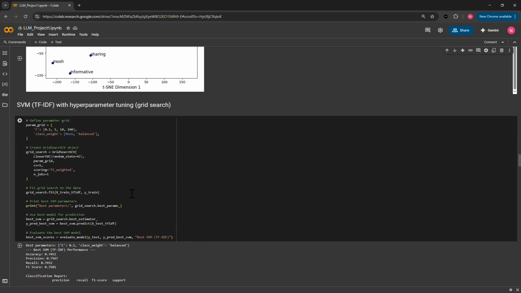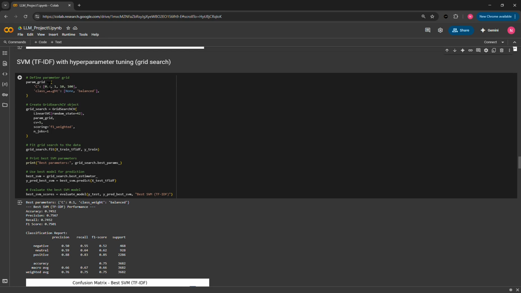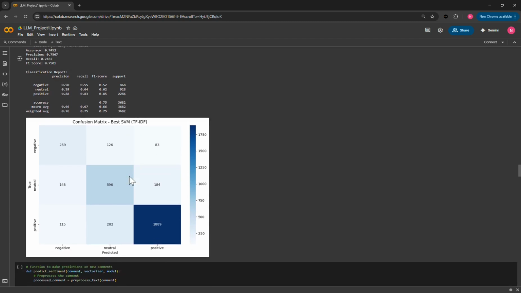So here, we noticed of our baseline models, the SVM TF-IDF model worked the best. So we wanted to incorporate some hyperparameter tuning using grid search to see if we could improve this model that much. So here we just use grid search with these parameters, and then we found that the best ones were a C of 0.1 and a balanced class weight. And looking back, I believe this F1 score was improved by about 0.05. And then here's just our confusion matrix for it.